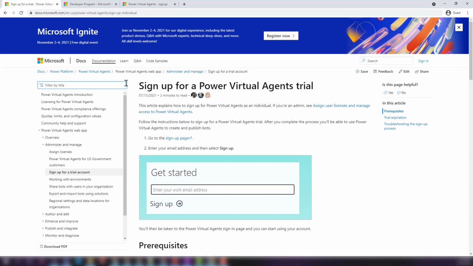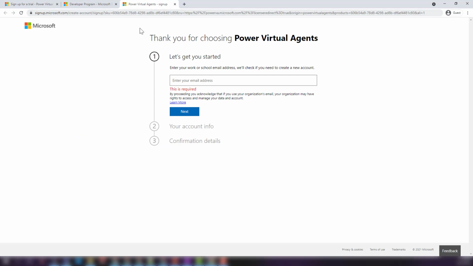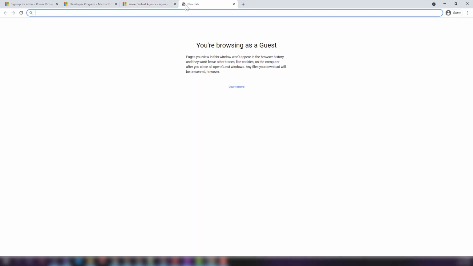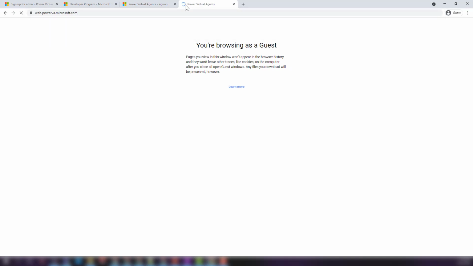If you do not have a work or a school account and you want a 90-day trial account to be created, then you can use this Microsoft 365 developer program. Click on Join Now, and it will take you through some wizards where you can create your work or school account, but it will be a 90-day trial account. All right. And finally, when you get that trial account, you can sign up over here, enter the email address and follow the instructions to take you to Power Virtual Agents. Now, once you are done signing up, well, then you can go to web.powerva.microsoft.com, and then sign in with your work or school email address.